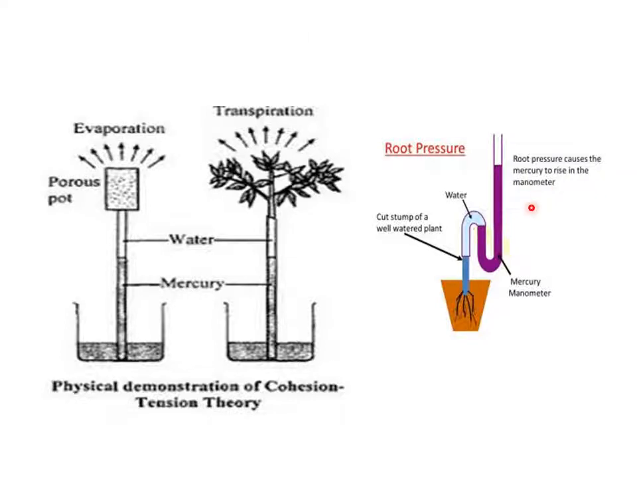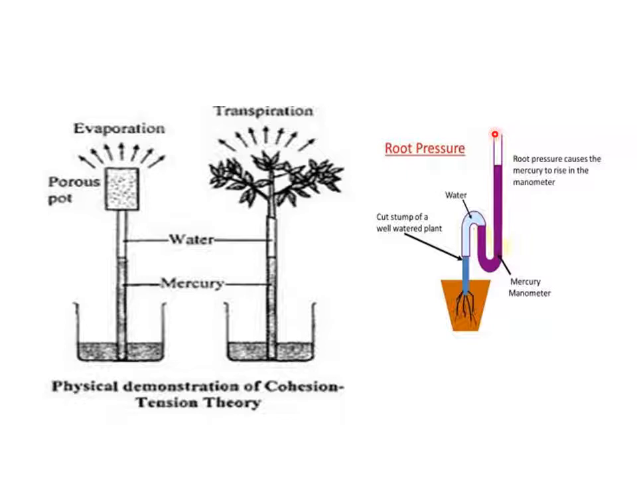If you see here, what happened is a part of a potted plant is cut. The cut stump of a well watered plant, and to this a mercury manometer was added. You will see the water forced into this mercury manometer, causing it to rise here. So this proved that root pressure theory can lead to ascent of sap. However, this force was not very much.